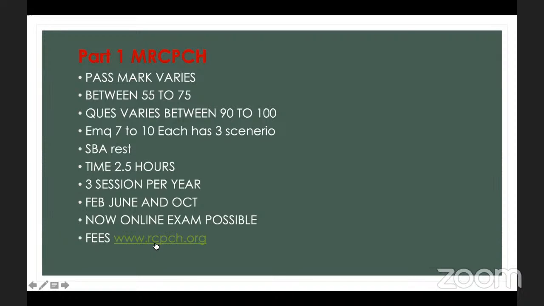And in some countries where the COVID situation is not good, they are conducting the exam online. Last year, in 2020, many of my students passed with an online invigilator. I mean, the exam was totally online. So if your country does not have any center, you can also try to book the online examination.